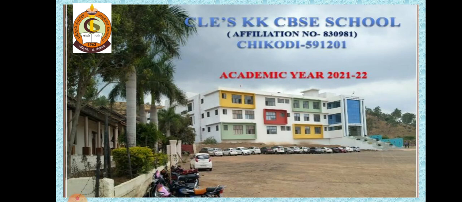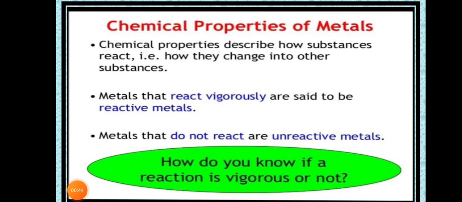Dear students, in the last class we learned about the chemical properties of the metals. In that we learned how iron reacts with oxygen to form iron oxide, which is considered to be rust, of brownish color. And we learned how copper reacts with moist air to form copper hydroxide and copper carbonate, which gives the greenish color. So in today's class we are going to learn some other facts about how metals react with other things. Dear students, let's recall what the chemical properties of the metals are.